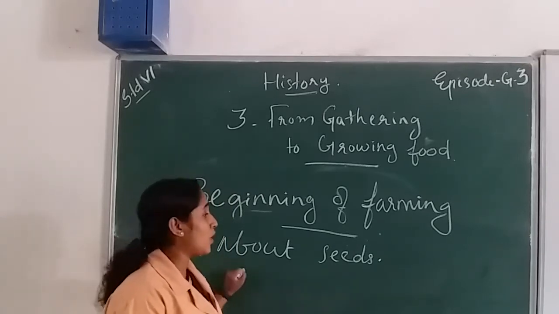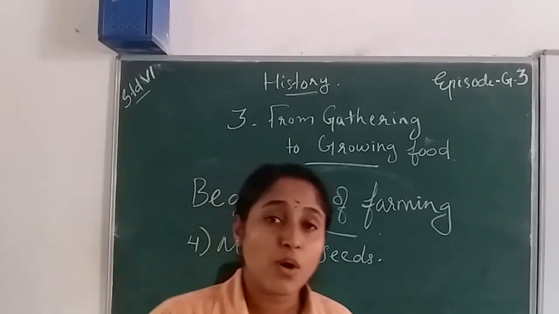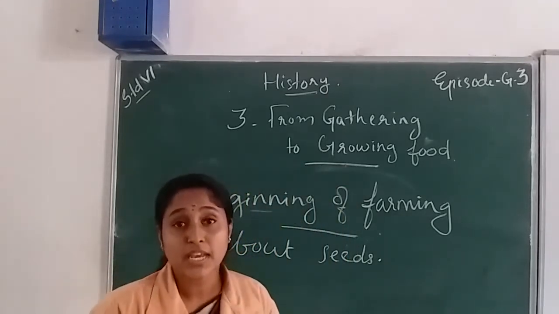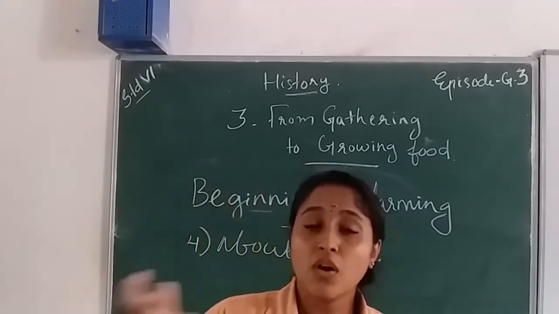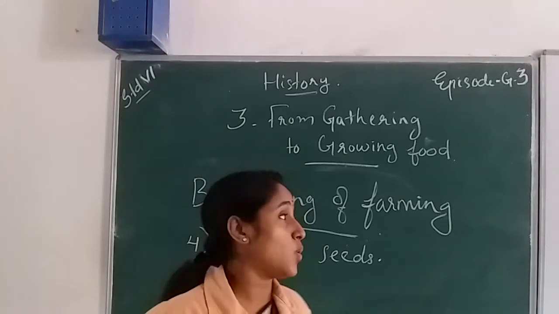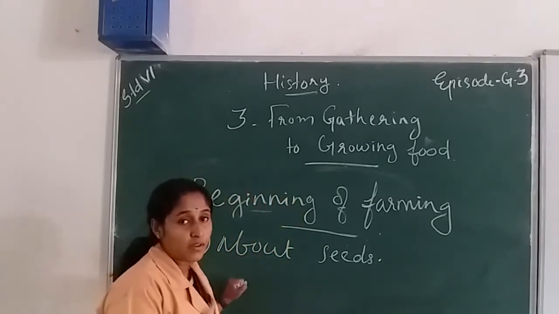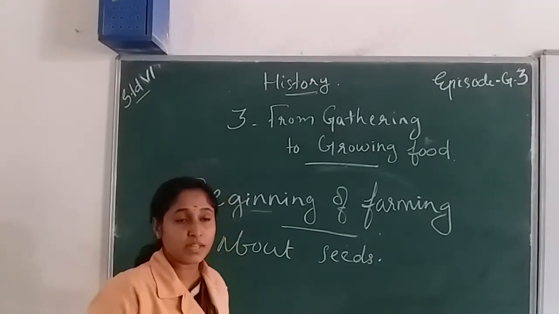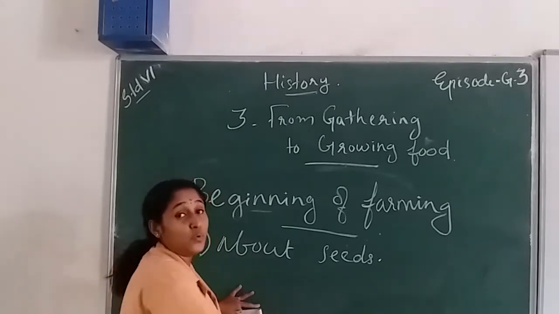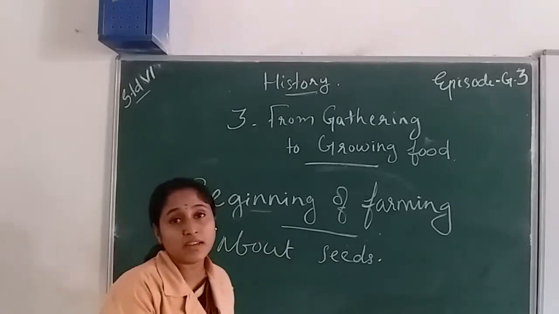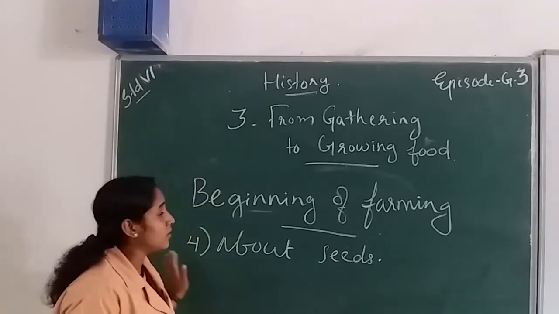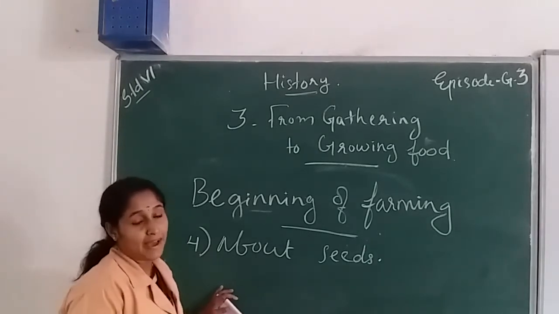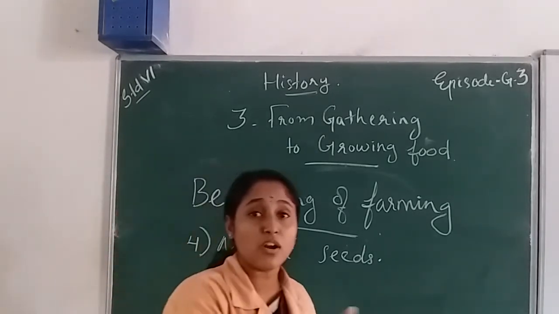After that period, they wanted to store their foods and they wanted to farm, and at that time they wanted to know about the climate, which climate is suitable for which food or which climate is used for which crops. After the climate change, they were living in a particular place or in groups. They changed their life to group living, making a society or a village. After knowing the climate, they wanted to know about the edible plants, which are able to be eaten and which are not.